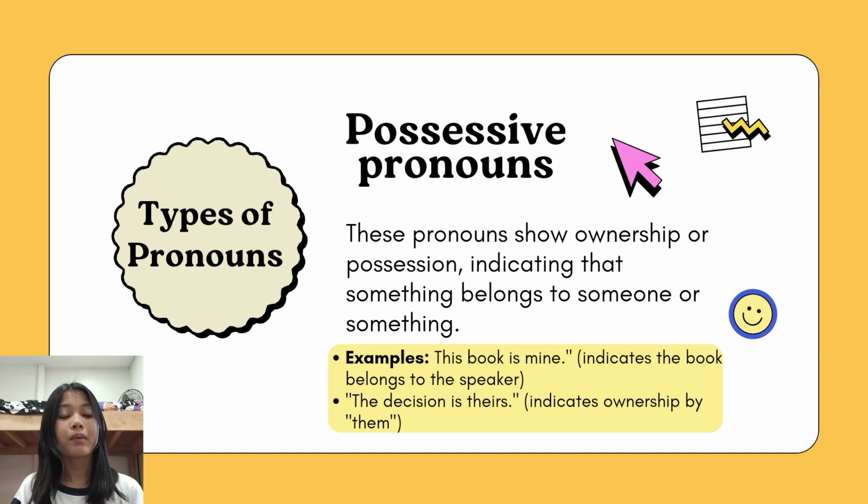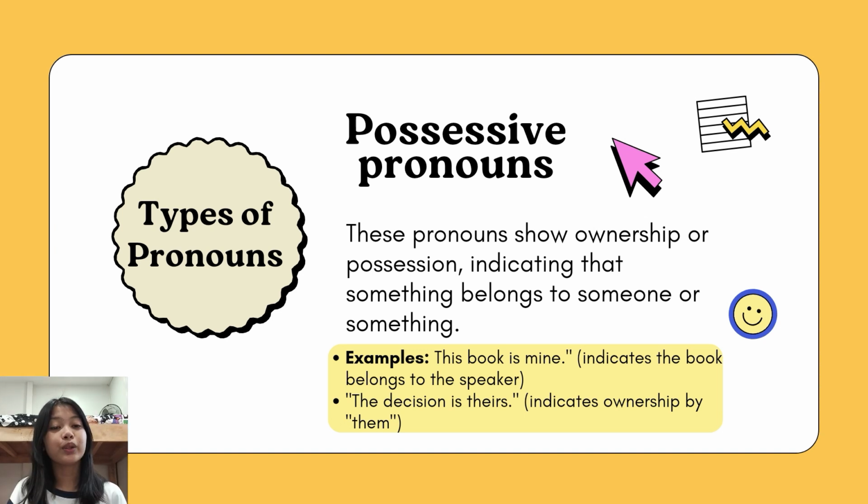The next one is the possessive pronoun "yours." We use the possessive pronoun "yours" when the owner is the person you're talking to. For example, "I think this ruler is yours. It has your name on it." We use the possessive pronoun "yours" because the owner is the person you're talking to.